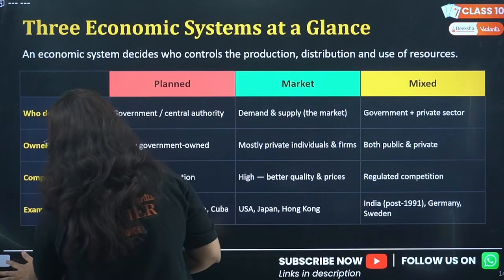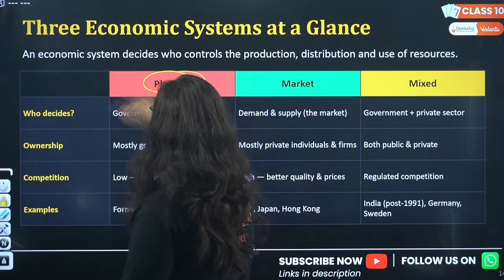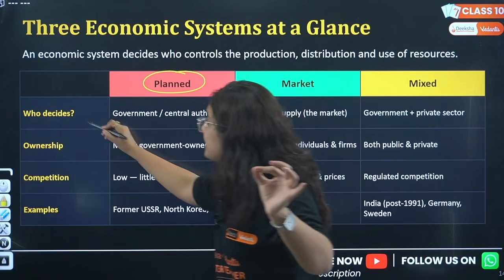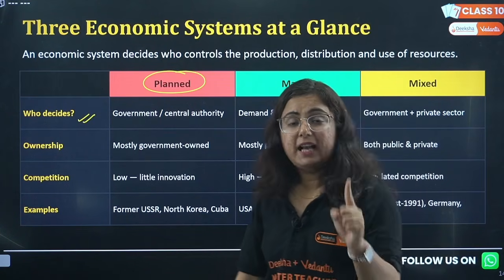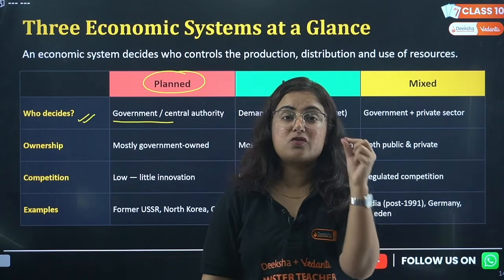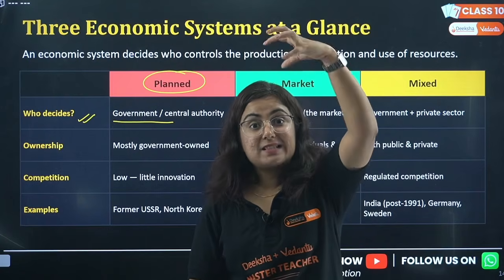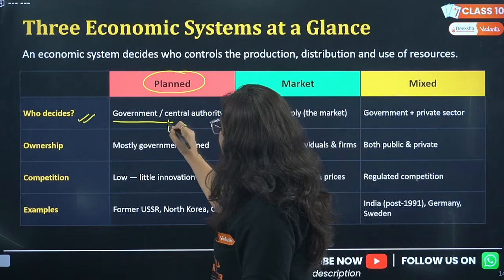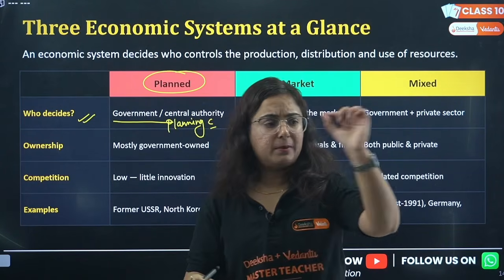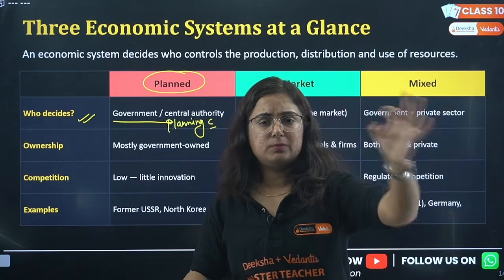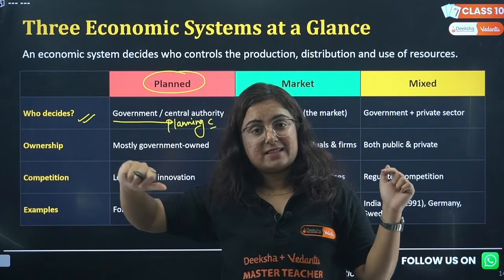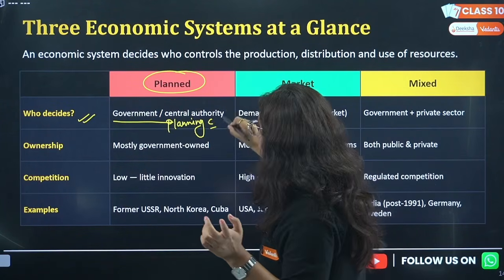First type of economy is planned economy. Who decides here? See beta, planned economy is a type of economy in which all the decisions are authorized by the central government. That means they are taken from a central body. There will be a commission, for example a planning commission, who will be making the planning for the entire nation, that this much product is to be produced, and the consumers of this nation will be buying it at this price. So everything is decided by a central authority, that is government.